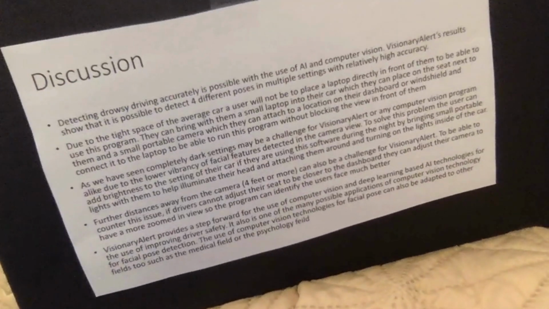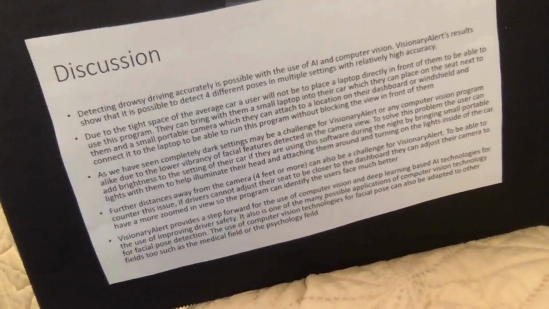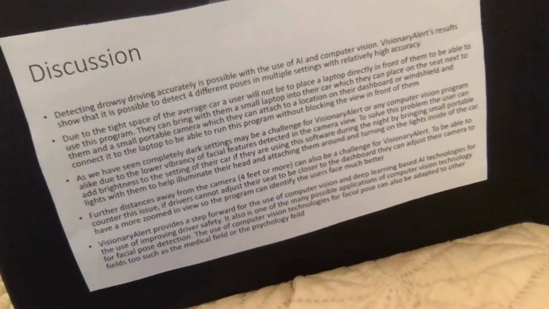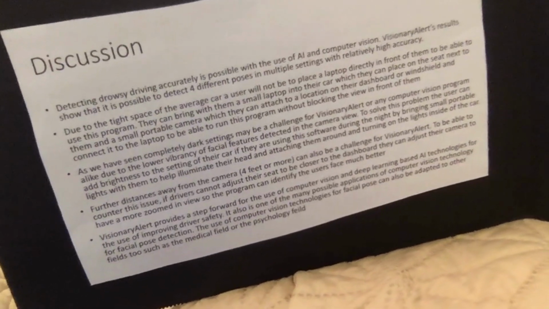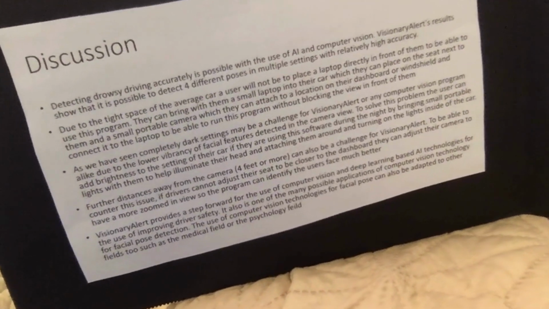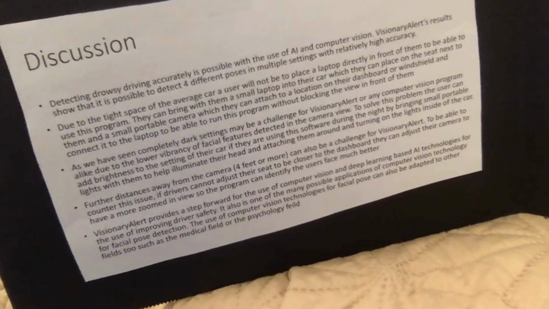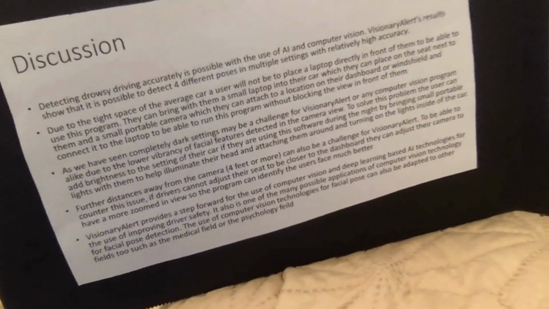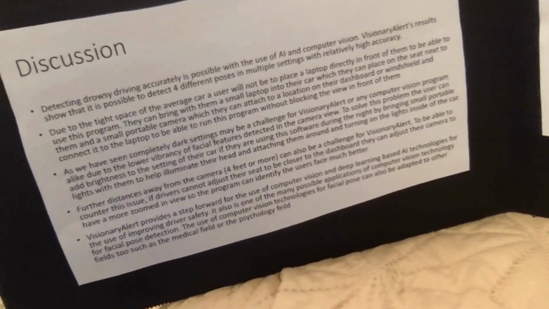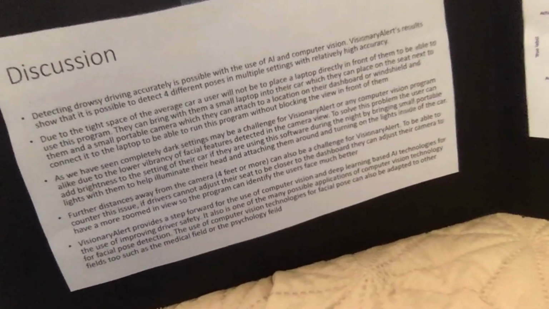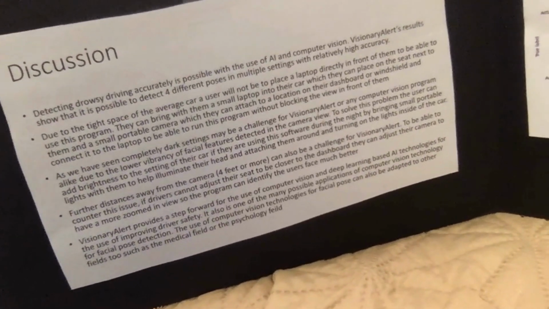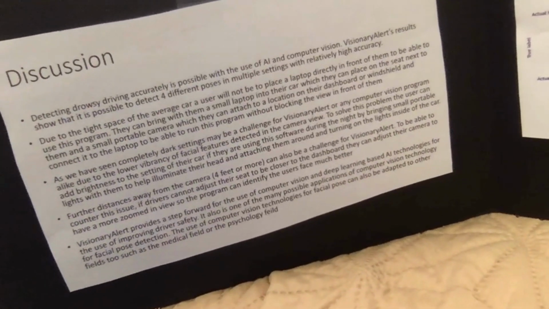Due to the tight space of the average car, a user will not be able to place a laptop directly in front of them to be able to use this program. They can bring with them a small laptop into their car, which they can place onto the seat next to them, and a small portable camera which they can attach to a location on their dashboard or windshield, and connect it to the laptop to be able to run this program without blocking the view in front of them.